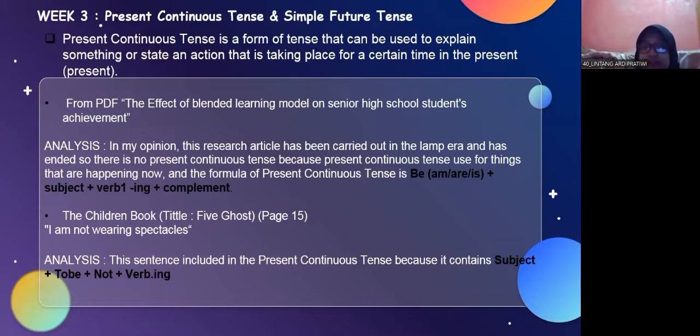And another example is: I am not wearing spectacles. The sentence is included in the present continuous tense because it contains subject plus to be plus not plus verb-ing.